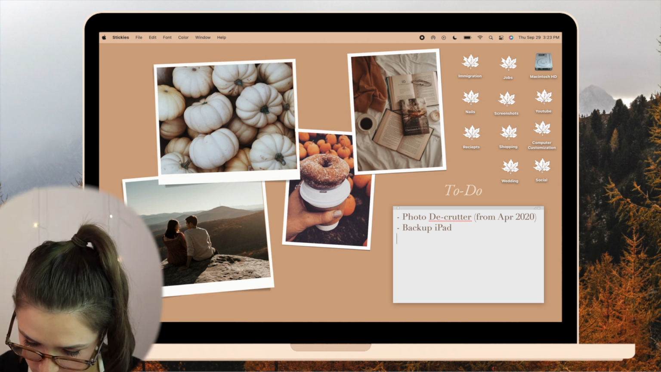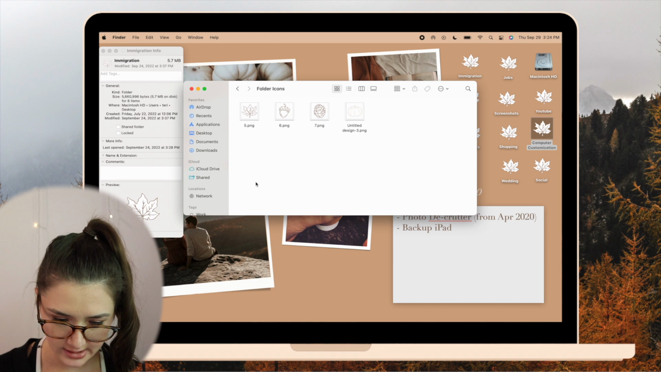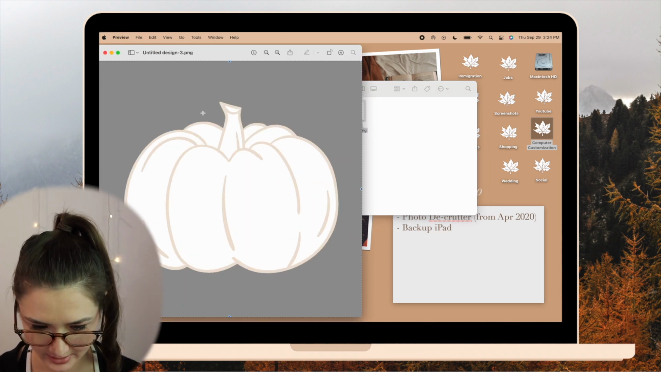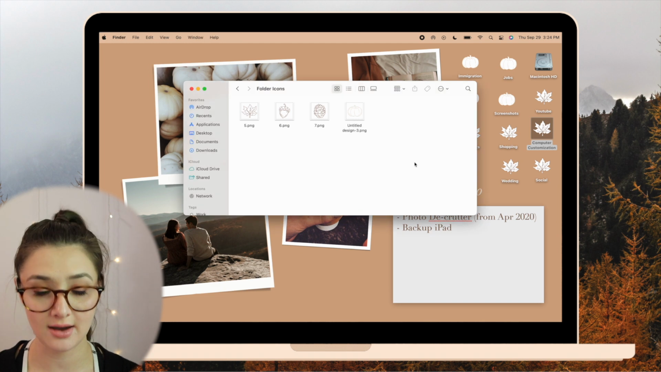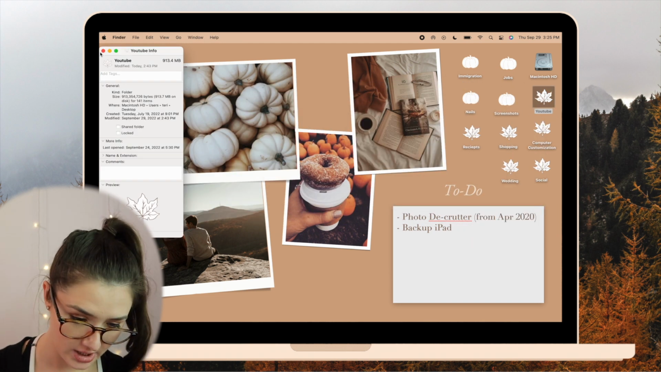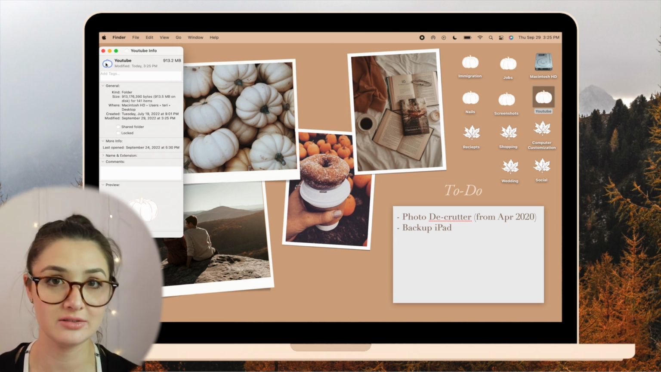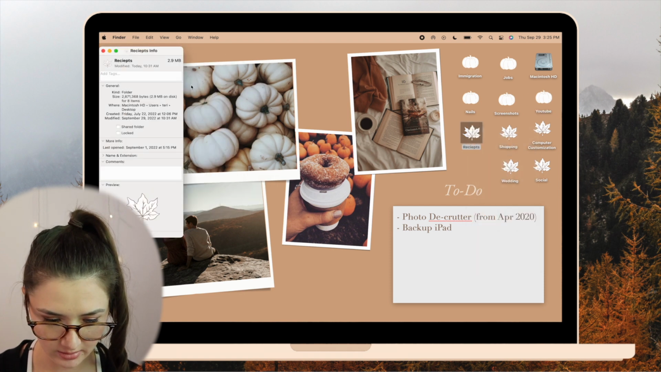I also want to quickly change my icons because I made new icons for this. I mean, do I need to? No, they are on theme. The little pumpkins I thought were really cute. So to change your icons, you just Command A to select, Command C to copy, and then when you click Get Info in the folder you want to change, you select the icon that already exists and click Paste, which is Command V, and there you go. That is your icon change. So I'm just gonna quickly go through each one.